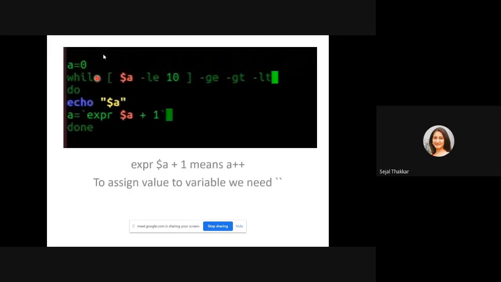So you can see how we have done the initialization, how we have done the condition checking in the while loop. Echo is used to print any variable and expr is for any kind of arithmetical operation. It will come with the tilde symbol that is given above the tab key.